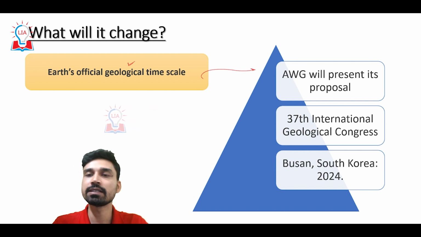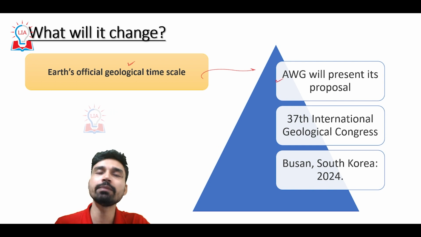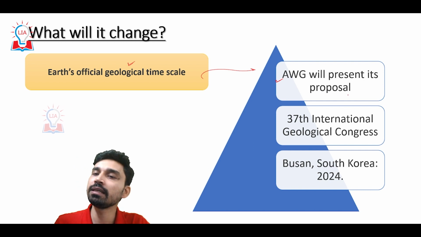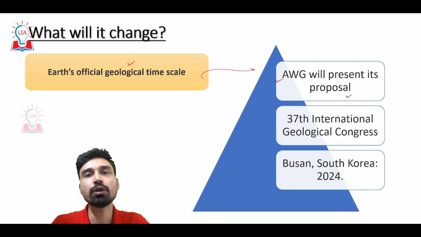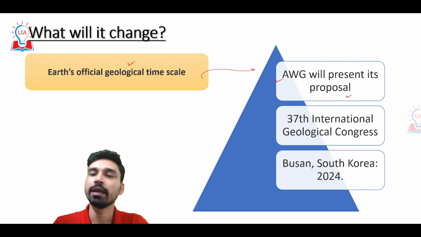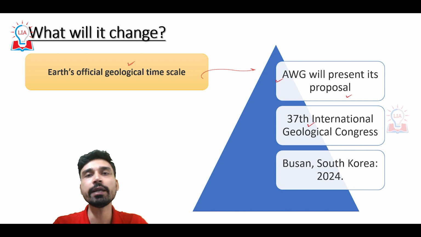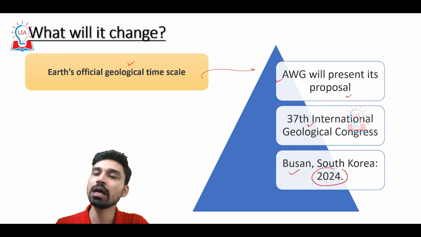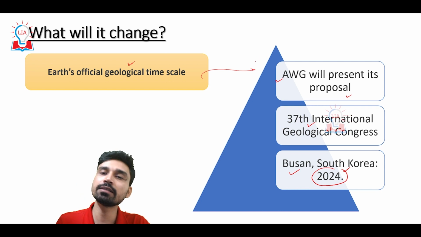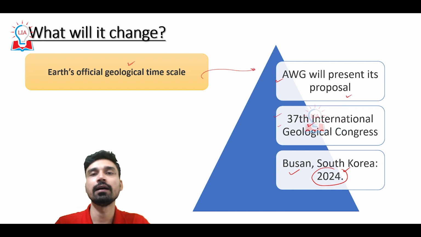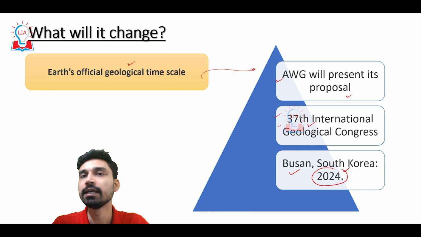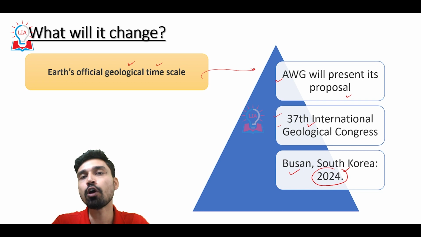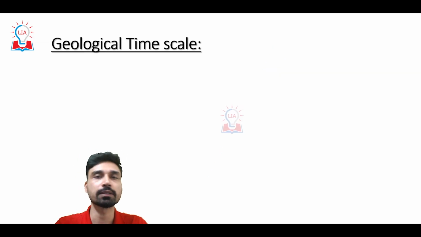For example, as we have discussed, this research about the sediments of Crawford Lake has been done by the Anthropocene Working Group. They will present their proposal to a larger number of scientific communities and organizations at the 37th International Geological Congress, to be held next year in 2024 in Busan, South Korea. If their research and analysis is accepted by the delegates, only then will there be official changes in the geological time scale of the Earth, by the addition of a new epoch, the Anthropocene epoch.